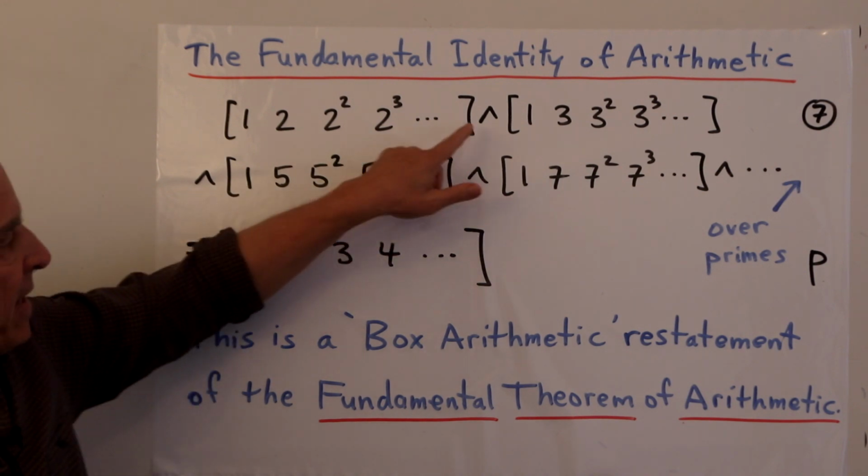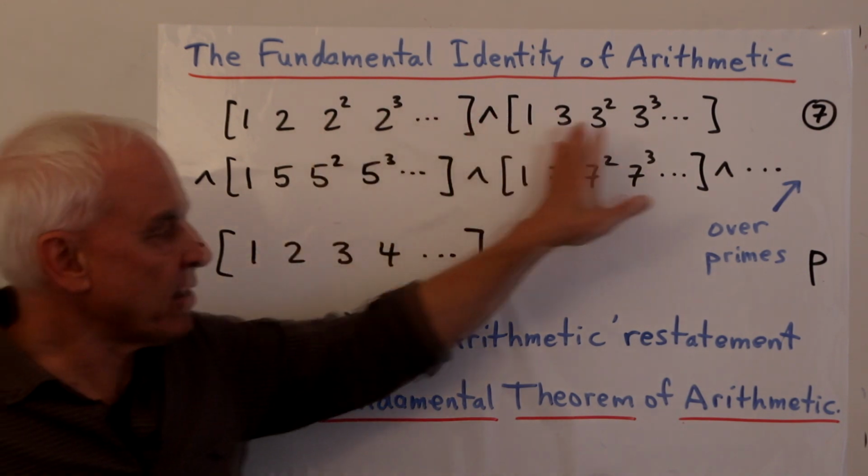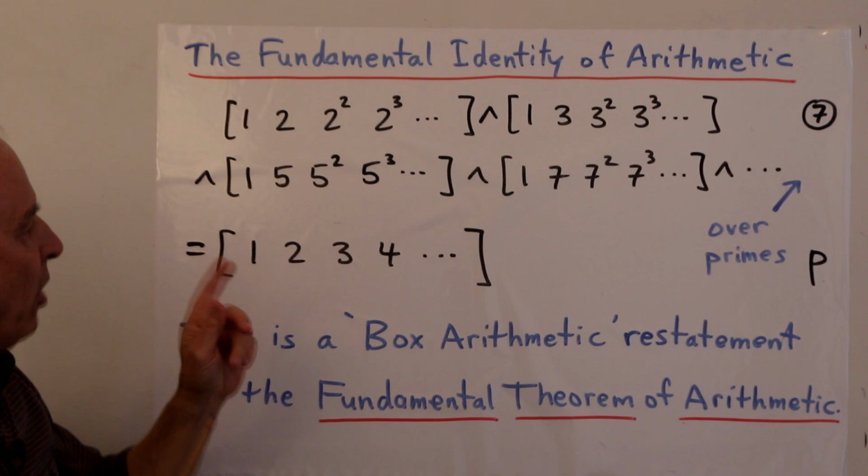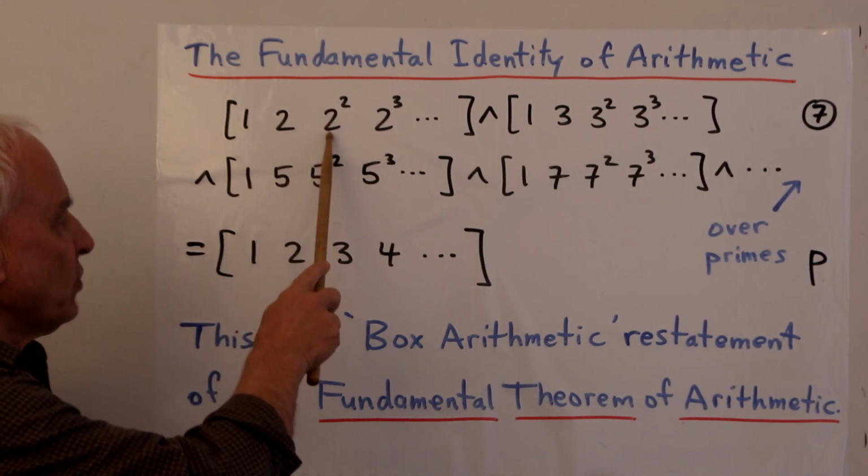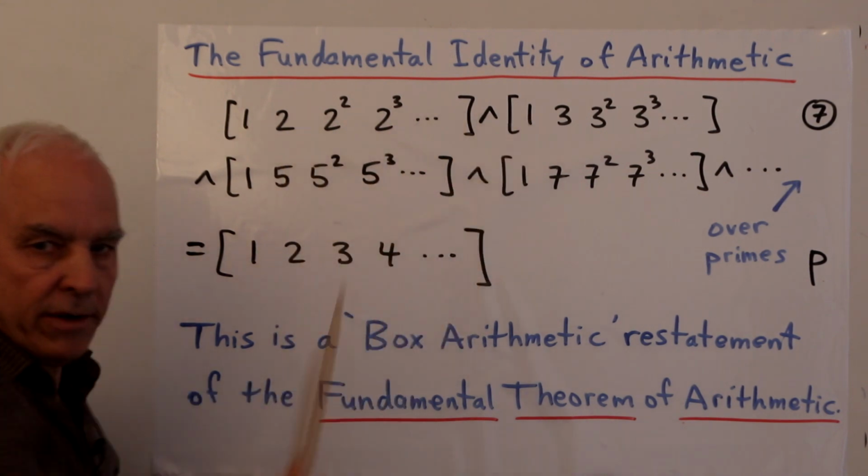So we're taking a caret of a bunch of ongoing boxes. They're all of the kind that we've just been talking about, where you have 1 and then 2 and then powers of 2, 2 squared, 2 cubed, etc. going on. Okay?